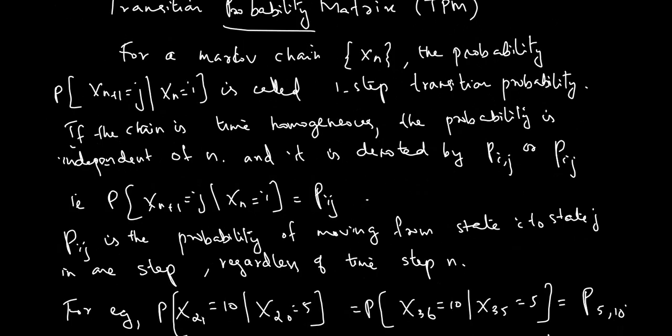I to j transition. That is, the probability that Xn+1 is equal to j given Xn is equal to i is equal to Pij. So this is the probability of moving from state i to j in one step. Okay, so this is the one-step probability.